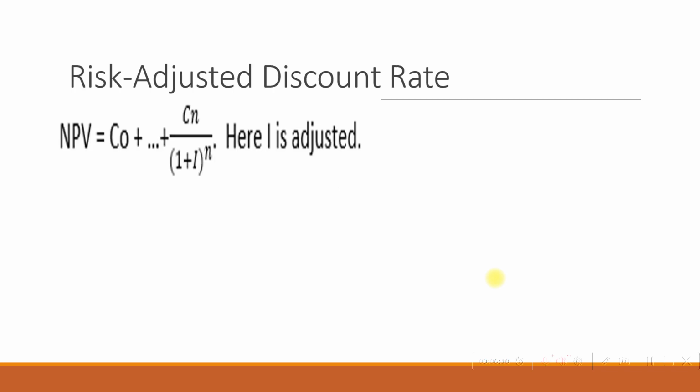Next, we take a look at the last approach, which is risk-adjusted discount rate. So in risk-adjusted discount rate, risk is accounted for by adjusting the denominator of NPV equation so that the greater the risk is adjusted with the interest rate, which is the rate of return. So we adjust i. If the risk is higher, i goes up. And the greater the risk, higher will be the discount rate. (1 plus i) the whole power n will be higher and lower will be the net present value. So that is risk adjusted discount rate.